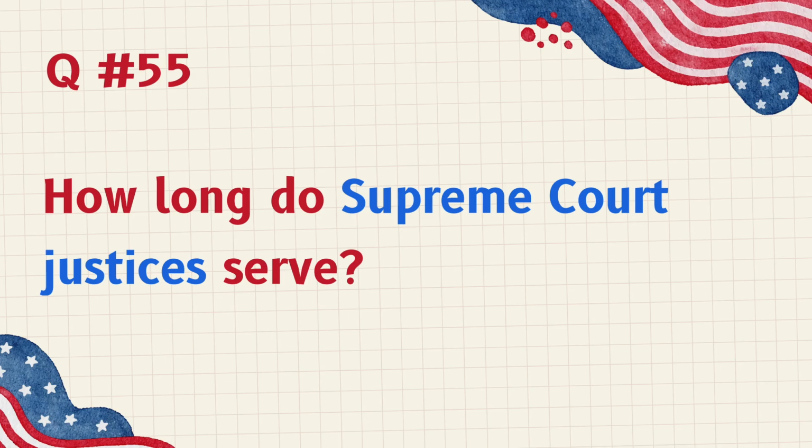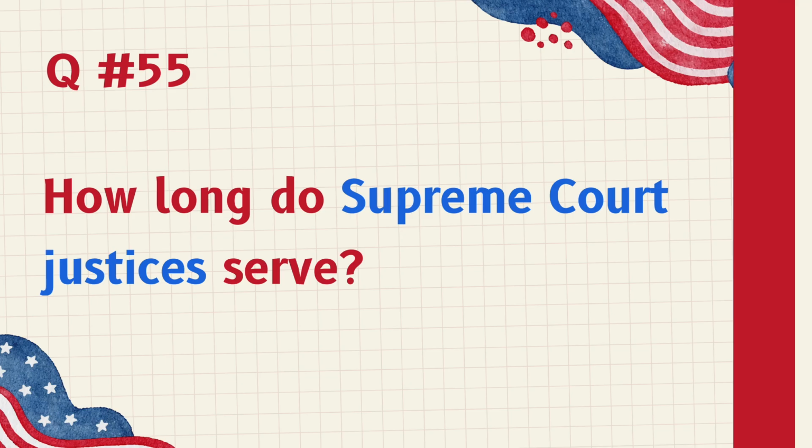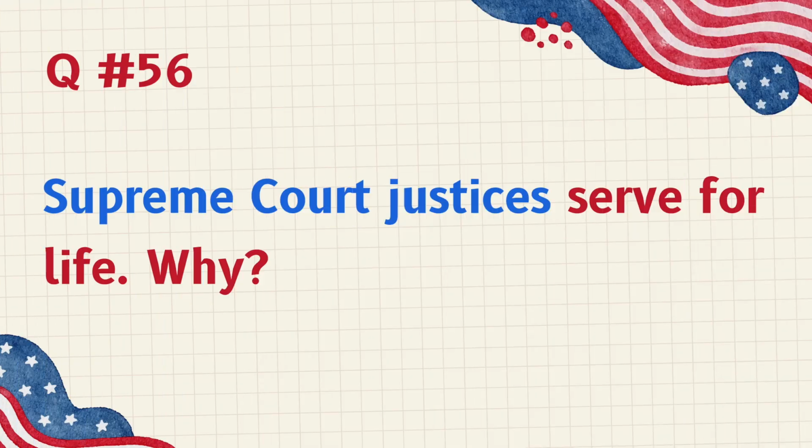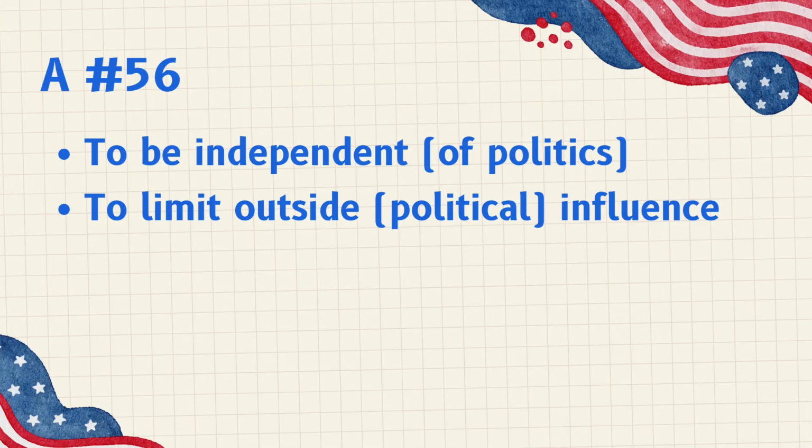How long do Supreme Court justices serve? For life, lifetime appointment, until retirement. Supreme Court justices serve for life. Why? To be independent of politics, to limit outside political influence.